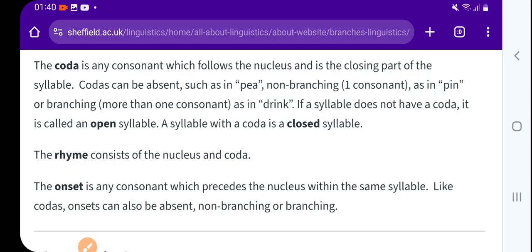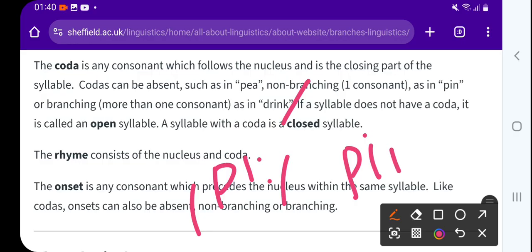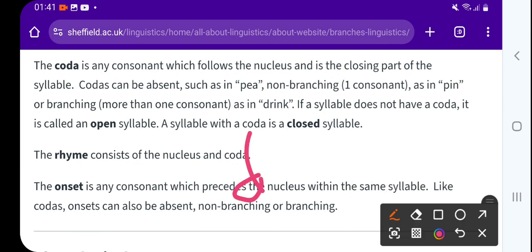If the syllable does not have a coda, it is called an open syllable. In the case of P, there is no coda, but in pin, the N is the coda, following the nucleus I. Coda can be non-branching, one consonant, as in pin, or branching, more than one consonant, as in drink, where N and K are two consonants.